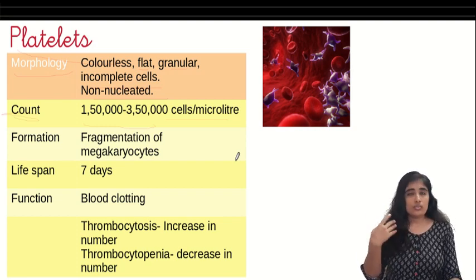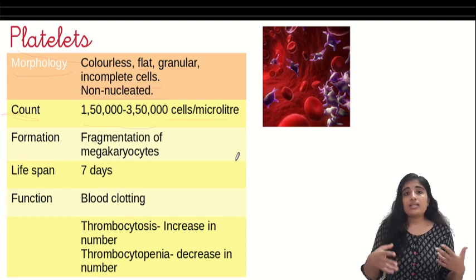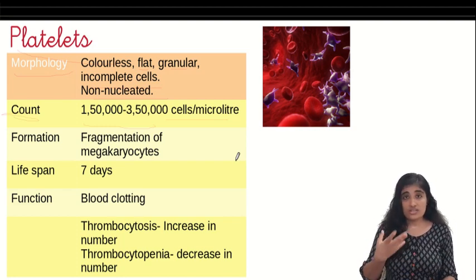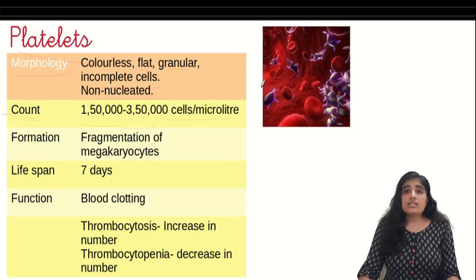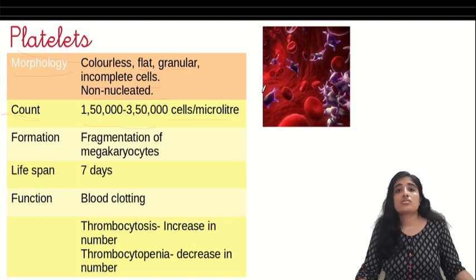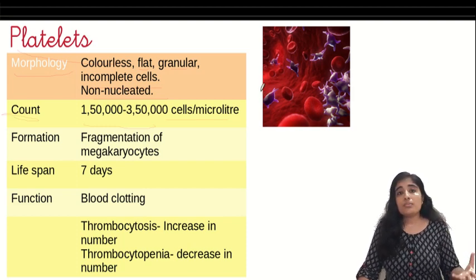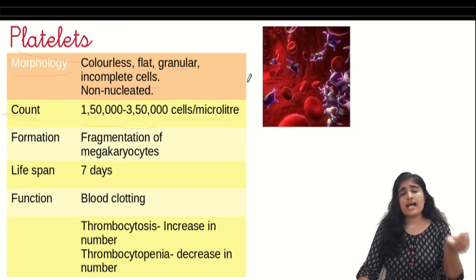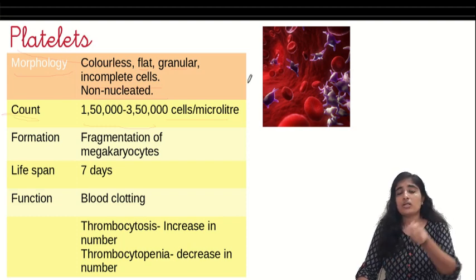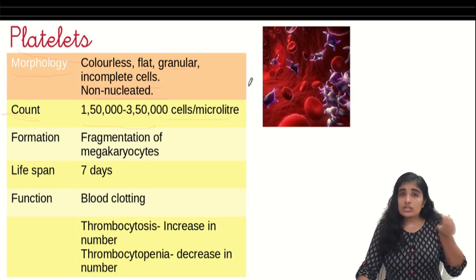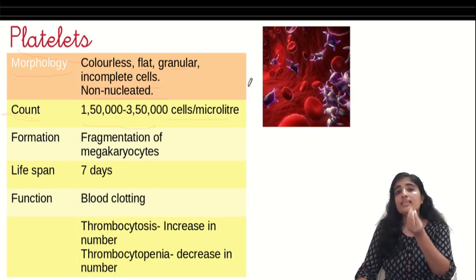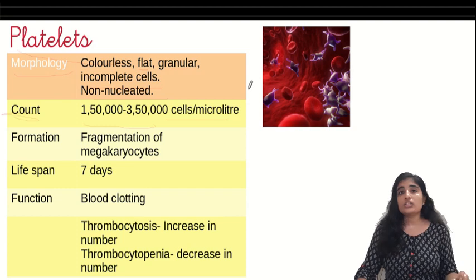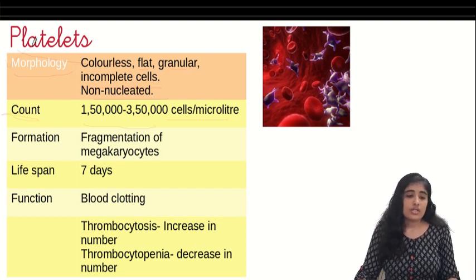Then when we think, we remember that we have heard about a disease. You must have heard about dengue, where people say the platelet count has gone so low. And what is the complication that happens in this disease? Do you know? There will be internal bleeding, and bleeding of the gums. So we came to know that platelets have a very important role in clotting of the blood. When the platelet count goes down, clotting does not take place properly, and that's why bleeding takes place. So the function of platelets is in clotting of blood.